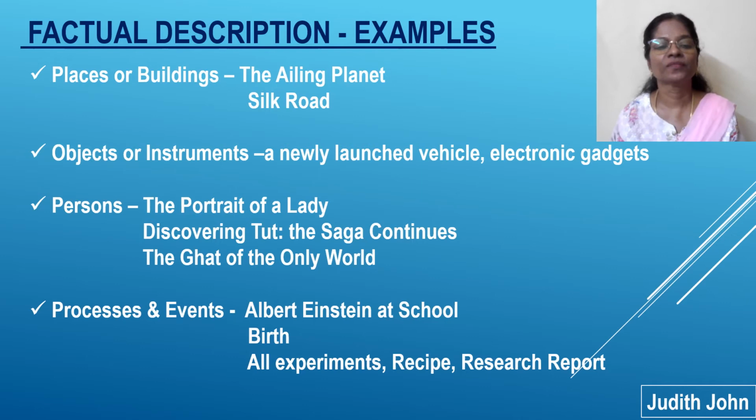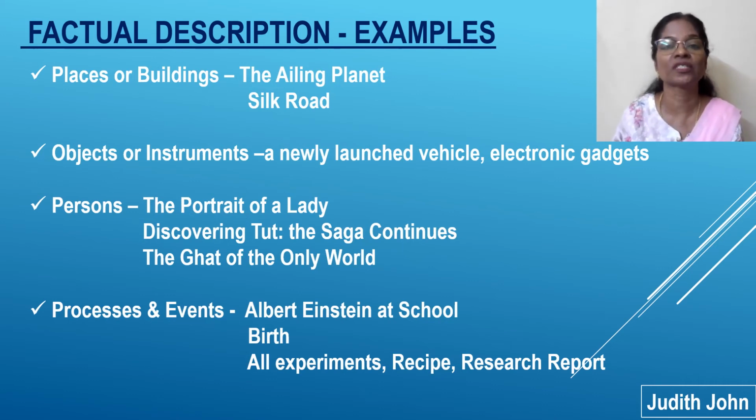For process and events, you can see these examples from the textbook, last year's book, Albert Einstein at School, Birth, and all the experiments, recipes and research reports. Any kind of research report also involves a process. So these are some of the examples of factual description.